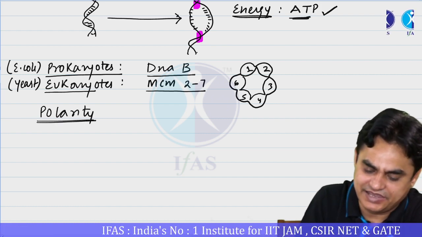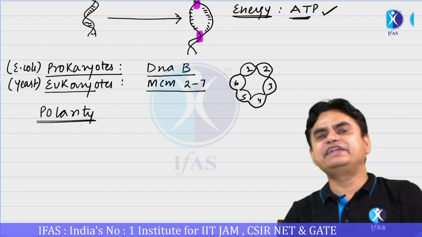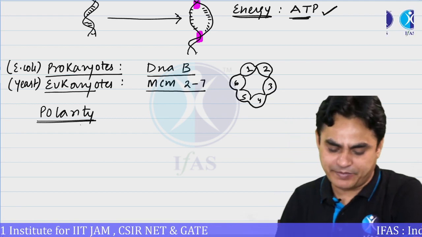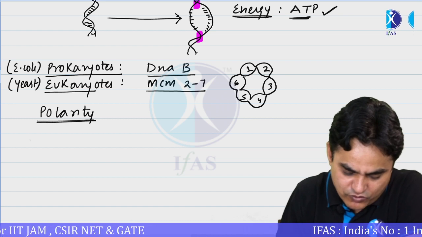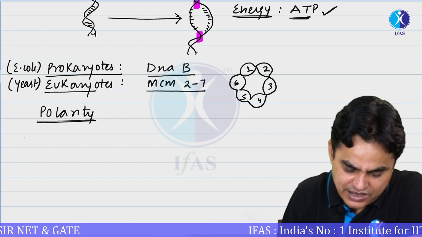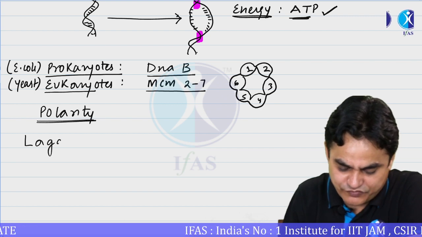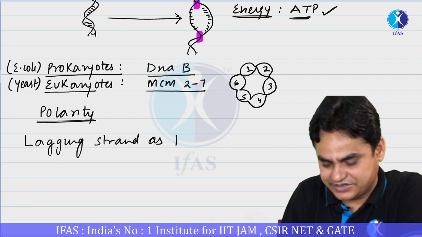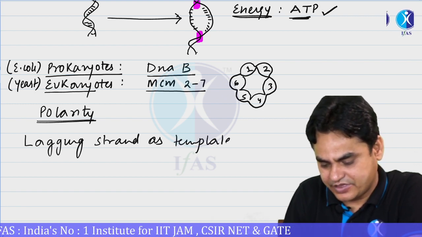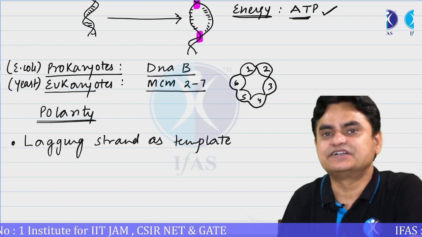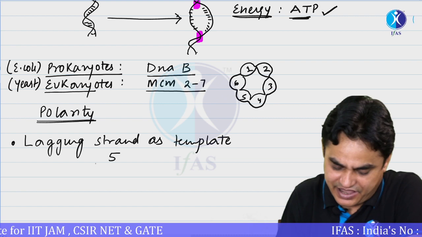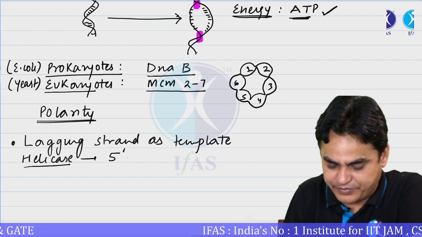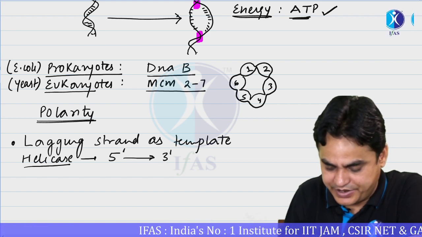That is, a helicase can migrate in a 5' to 3' direction, or in a 3' to 5' direction. Most of the helicases use the lagging strand as template. Whenever they use the lagging strand as a template, they migrate in a 5' to 3' direction.